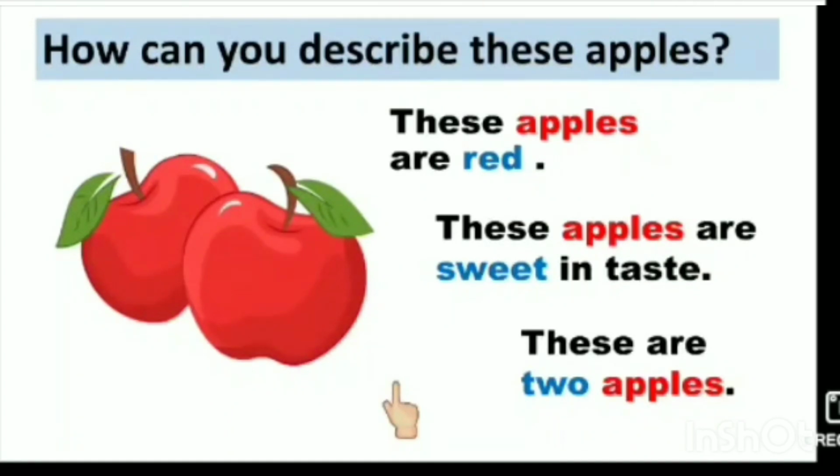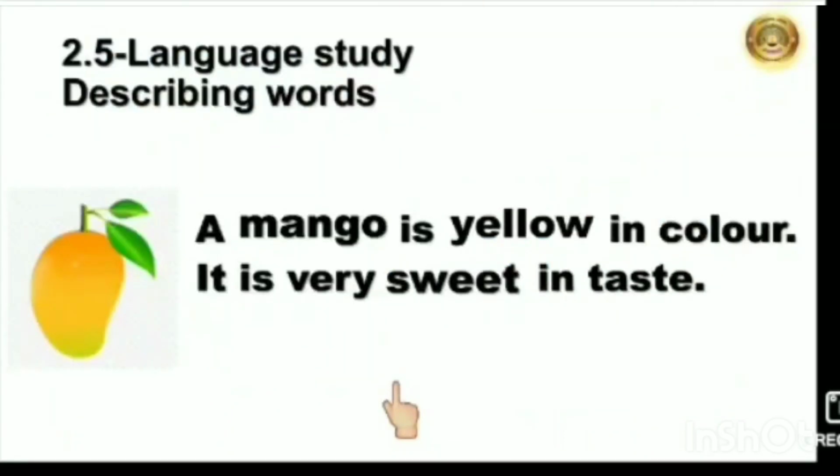So let's start reading our lesson. 2.5 Language Study. Describing words. A mango is yellow in color. It is very sweet in taste.